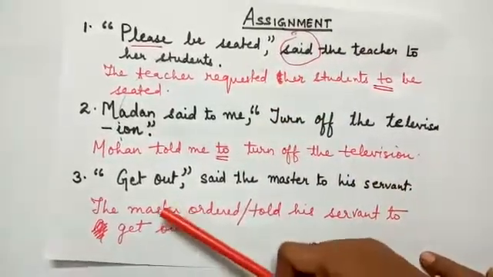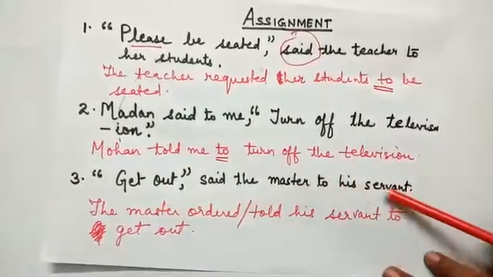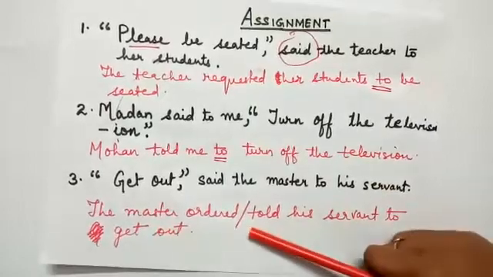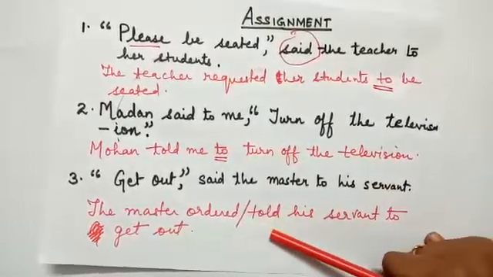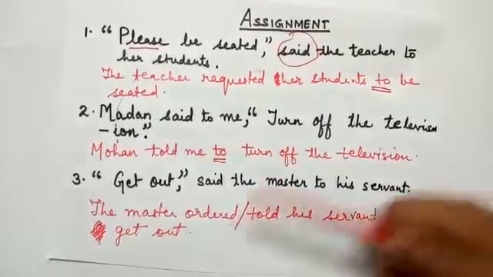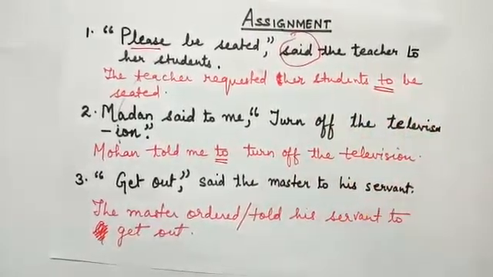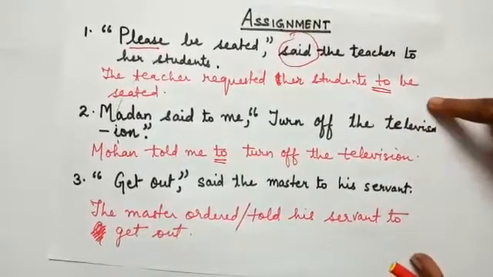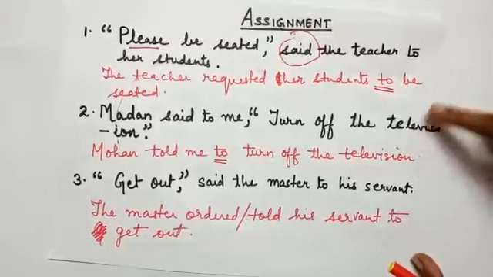Third example, "Get out," said the master to his servant. Answer: the master ordered or told, both are acceptable here, his servant to get out. This is how we do the transformation of an imperative sentence from direct to indirect.